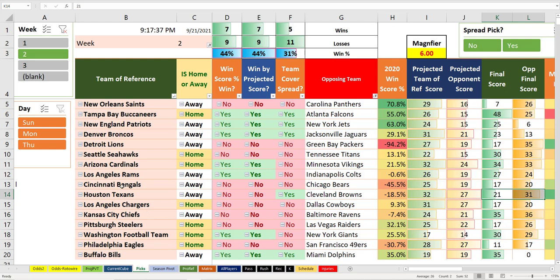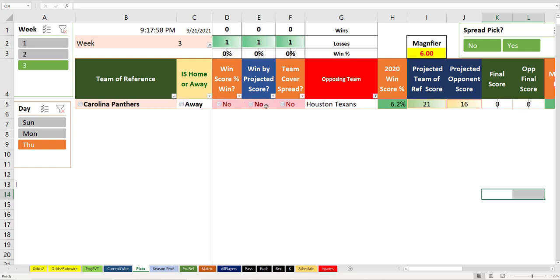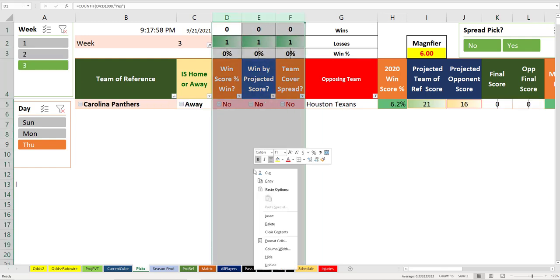So I don't have any faith in Houston playing well against Carolina, a team that is certainly hot right now. Even though it's home in Houston, it doesn't seem like it's going to be the case. So that's the update for Thursday night.